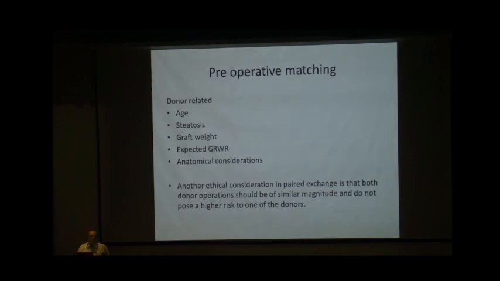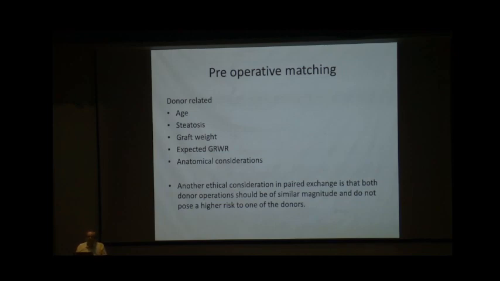Though the existing data says that clinically there is no difference in the risk of right lobe donation versus left lobe donation, again we have to consider donor-related factors: age, degree of steatosis, graft weight, expected GRWR, and anatomical considerations. Because the two pairs are different outside the operating room, they are donating for their own patients in their mind, though the grafts are getting exchanged in the OR.